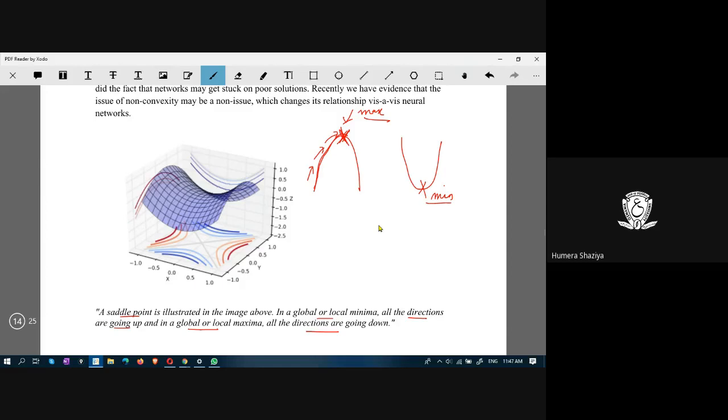When you look at the loss, should your goal be to reach the maximum or minimum? It should obviously be minimum. You have to minimize the loss. Consider accuracy. What should be the goal? The goal should be to reach the maximum accuracy. In that case, you might go in this manner.